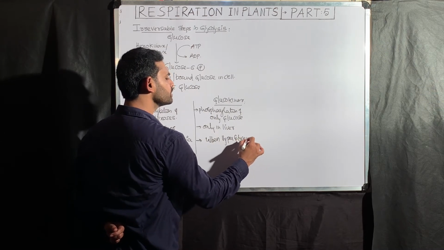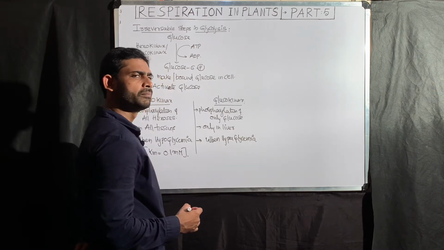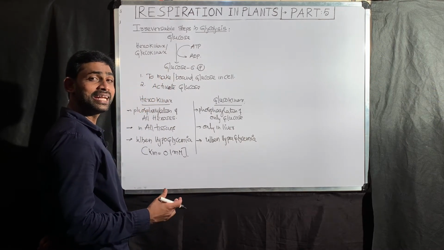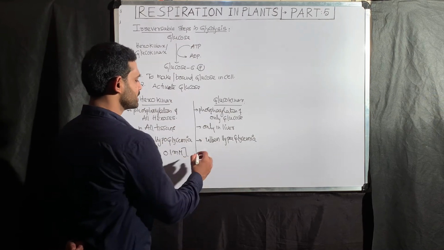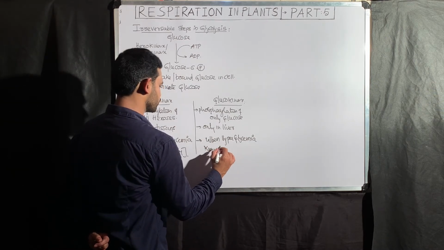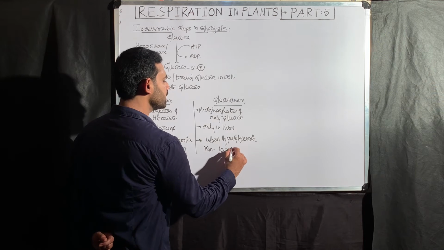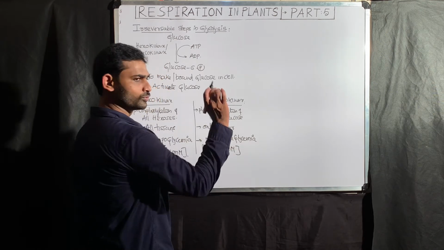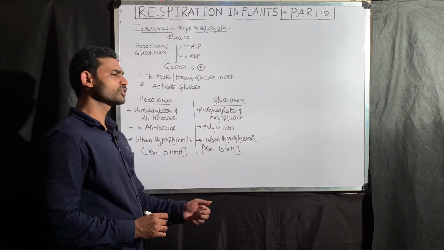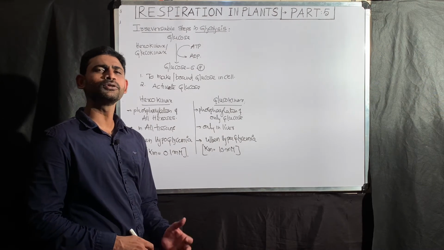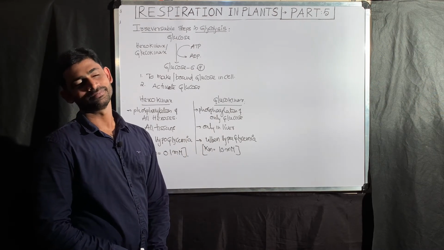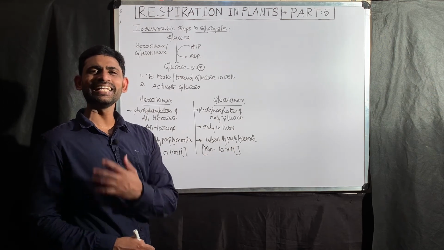Hyperglycemic condition means what? When the blood glucose level is high. Indirectly, when the cytoplasmic glucose level is high. The Km value of this hexokinase is 10 millimolar of glucose. That is why, when compared with hexokinase and glucokinase, which enzyme has more affinity towards glucose? Hexokinase. Glucokinase has the less affinity.